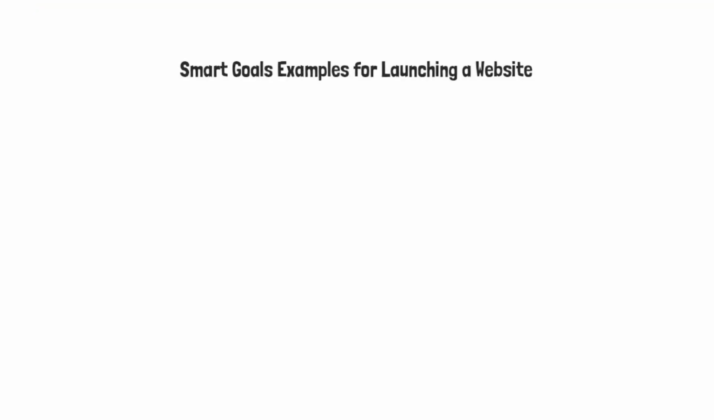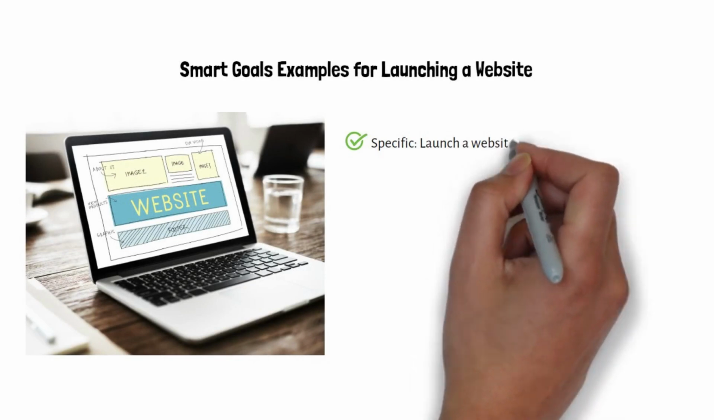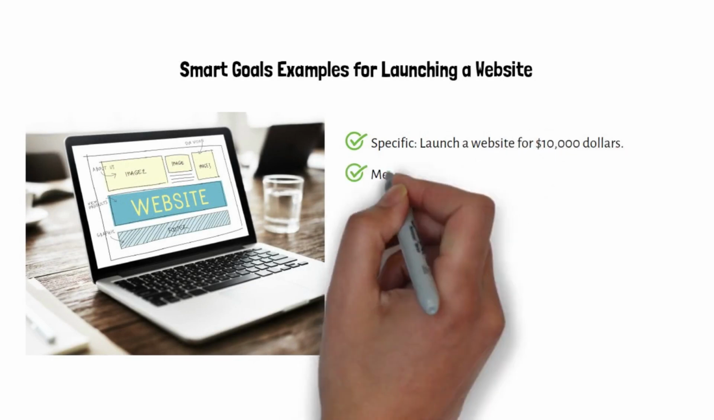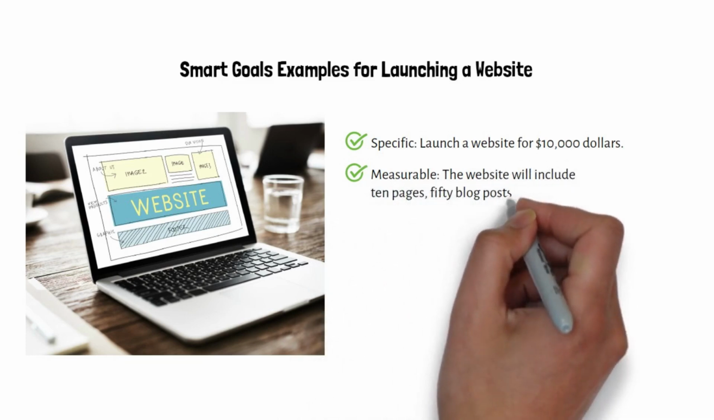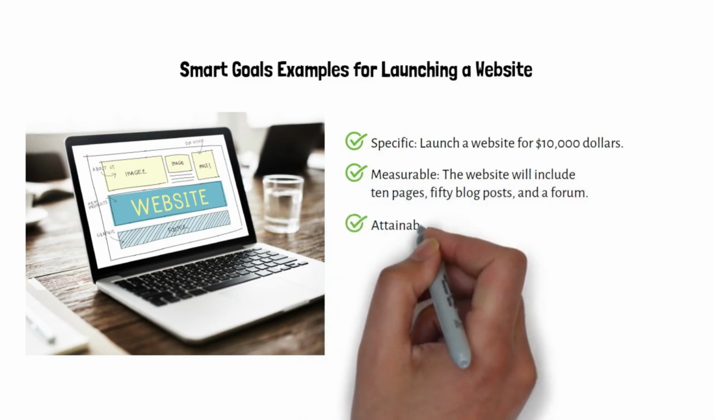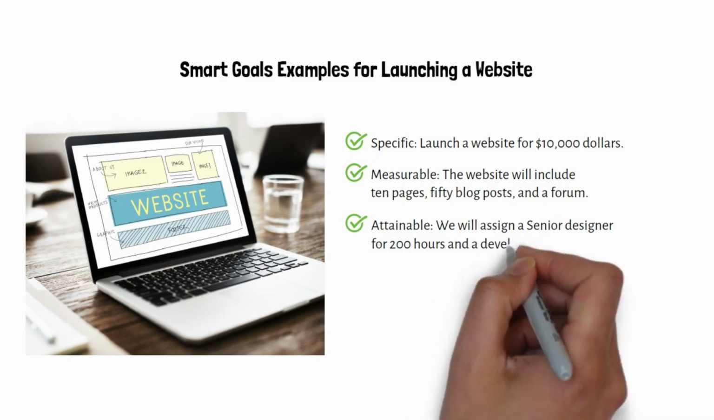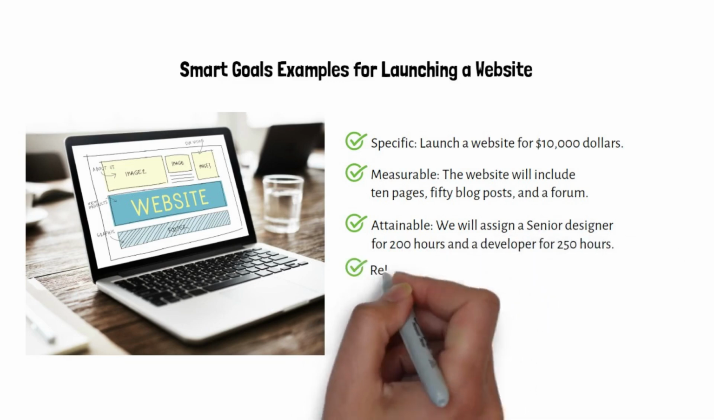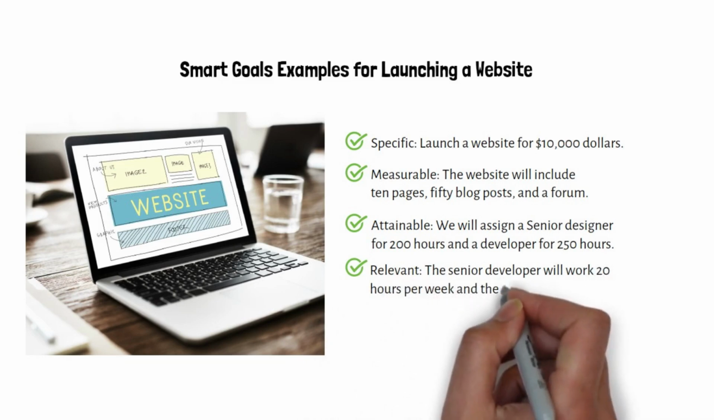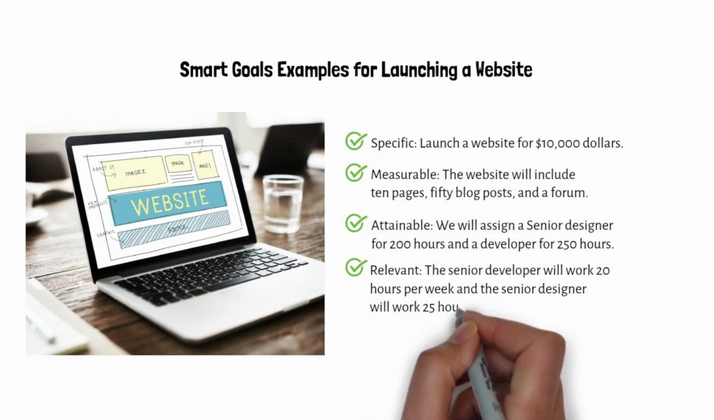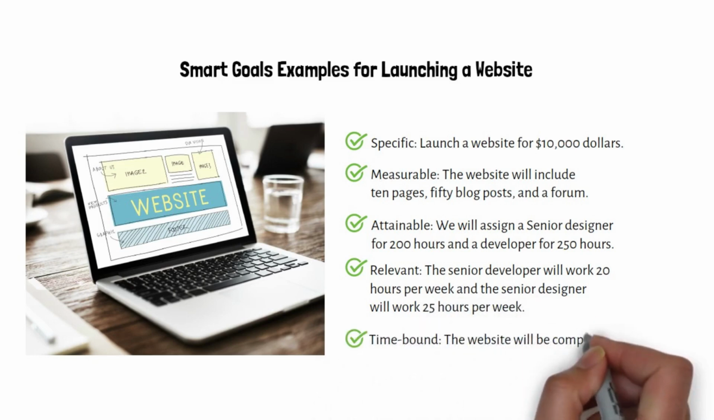SMART goals examples for launching a website. Specific: launch a website for $10,000. Measurable: the website will include 10 pages, 50 blog posts, and a forum. Attainable: we will assign a senior designer for 200 hours and a developer for 250 hours. Relevant: the senior developer will work 20 hours per week and the senior designer will work 25 hours per week. Time-bound: the website will be completed in 10 months.